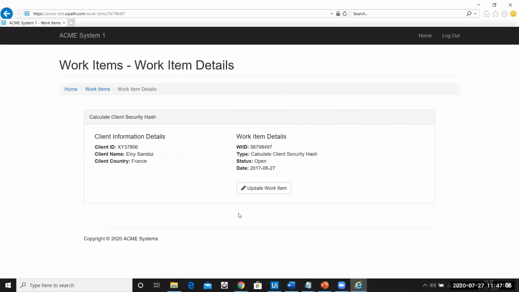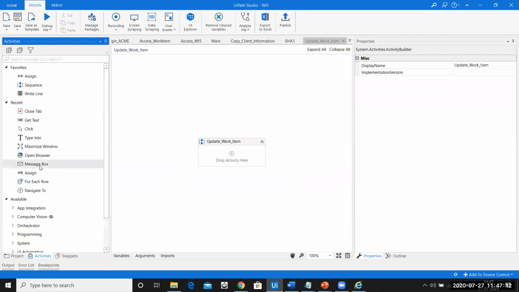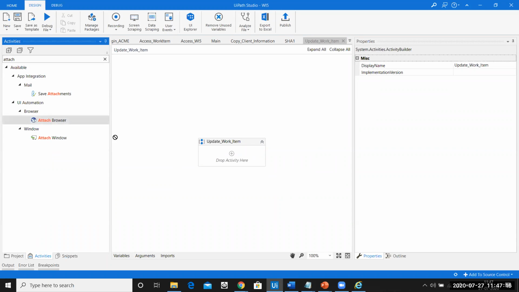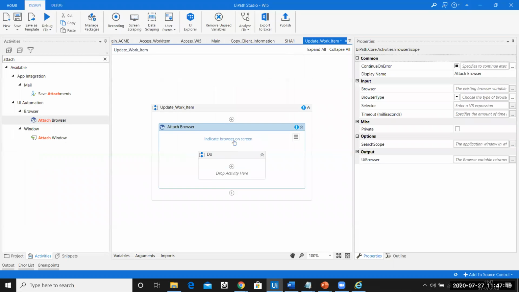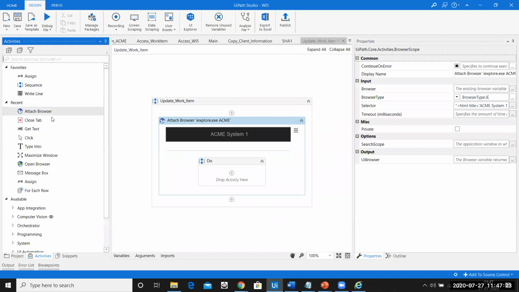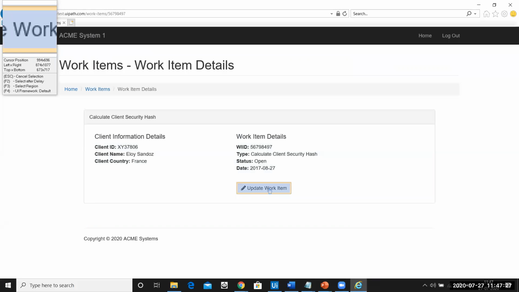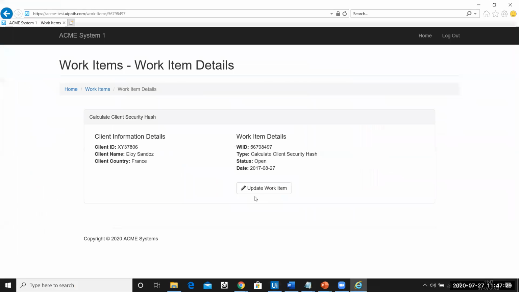There you go. So the very first thing that you need to do is attach this page, right? Before moving further. So I'll say attach the browser. Drag and drop, attach a browser, and then click on update work item. So I'm going to use a click activity, drag and drop the click activity, and I'll say update work item.